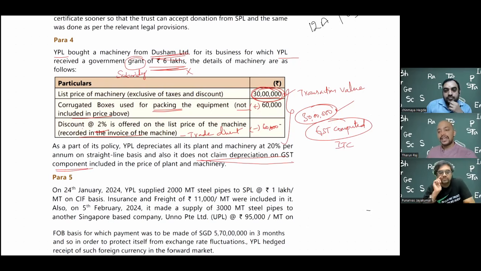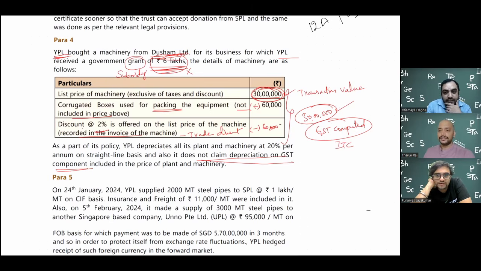That is this YPL. Then YPL has got this 6 lakhs as subsidy. What is the treatment of this 6 lakhs of subsidy received by YPL? This is treated like donations. Donations, because they are not having any activity for getting this. So it is like an unconditional donation, and not to be treated as consideration. So there won't be any GST impact in the hands of YPL on the 6 lakhs. They will just recognize this income from an accounting or tax point of view. But GST-wise, there is no issue on the 6 lakhs.